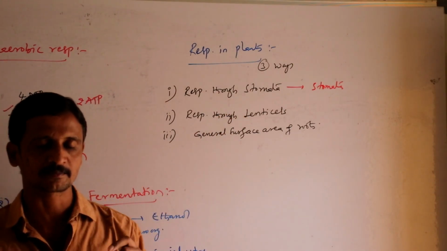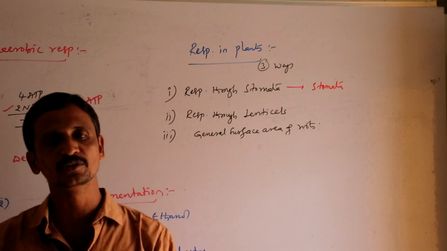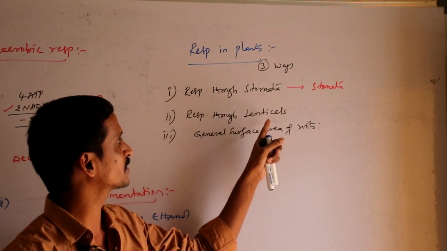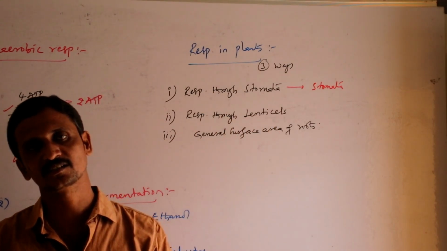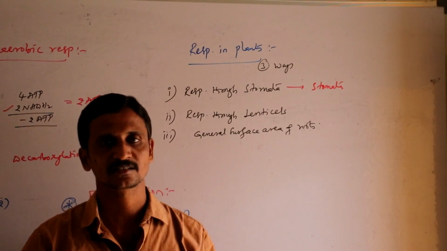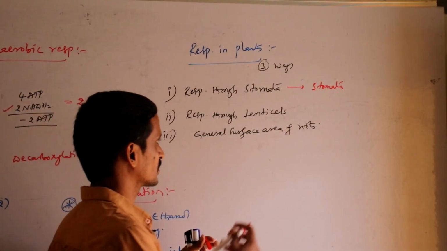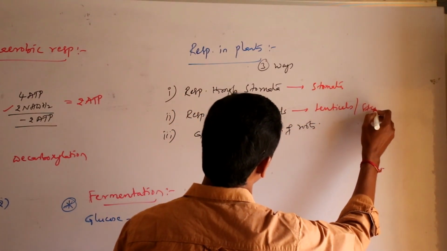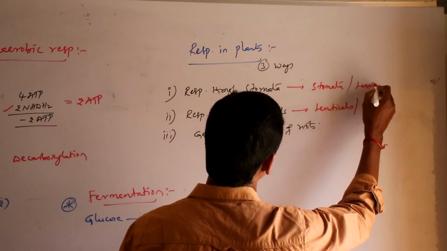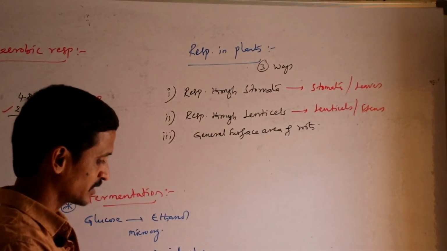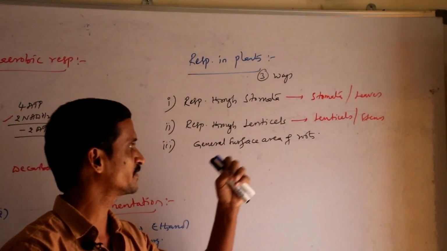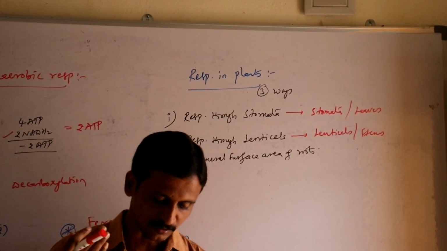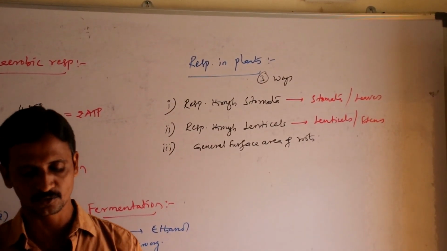Second one, lenticels. Lenticels are the permanent openings on the bark of the woody stems. These permanent openings are also responsible for exchange of gases. Oxygen is diffused in and carbon dioxide is diffused outside, and that will be seen on the stems, that is through lenticels found on the stems. Stomata are found on the leaves. Not only through the leaves and stems, even roots also participate in the process of respiration, that is only through the general surface area of the roots.